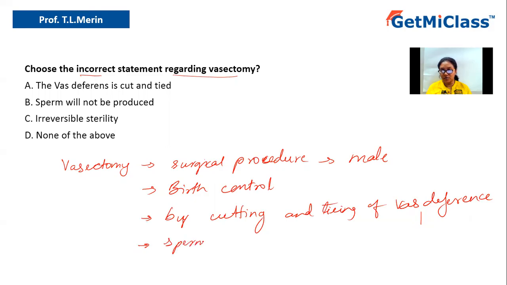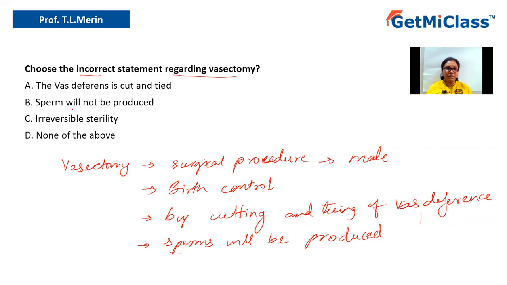But a very important point, it is not that the sperms will not be produced. Sperms will be produced. The only thing is, if the vas deferens is cut and tied, the sperms will not be able to get mixed up with the seminal fluid. Only if they get mixed with the seminal fluid will sperms be released along with the semen. But since the vas deferens is cut and tied, during coitus only the semen will come out, not the sperms. But production of sperm will be there.